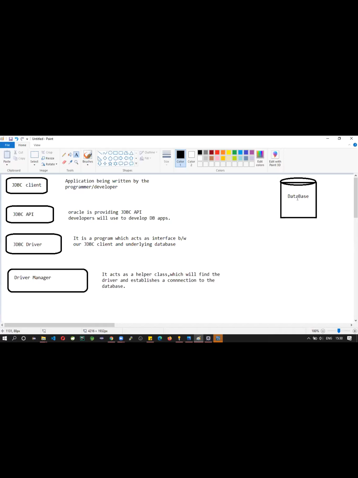It acts as an interface between client and DB. So this driver manager will find the appropriate driver. Here the client is nothing but our program.